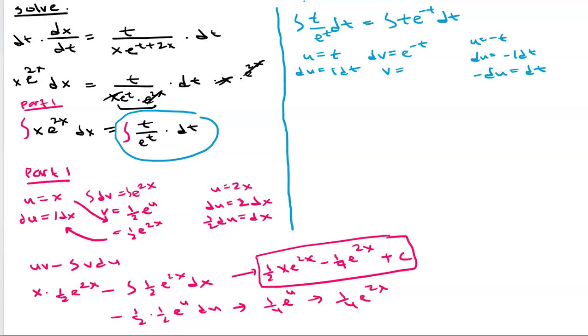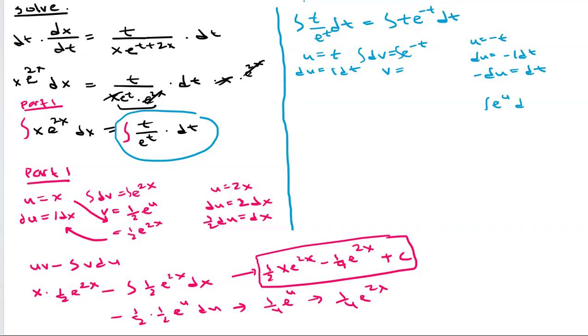So when we integrate that, here we'll have e to the u, right? So we have the integral of e to the u.